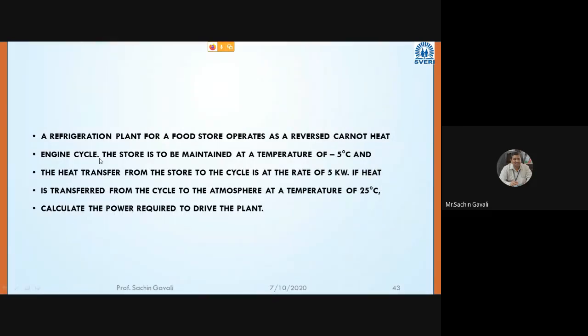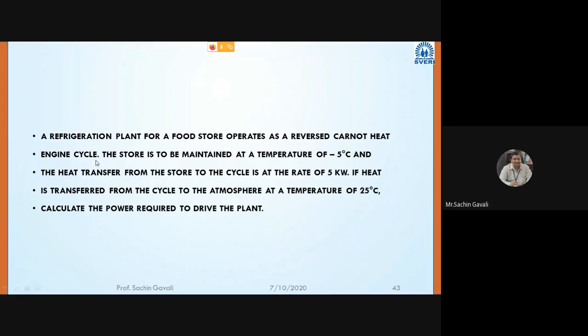So, next numerical, everybody agreed with that claim? The previous numerical. Hello, such kind of numerical may be asked in the GATE examination also. Anybody, Suhas? Understood, sir. Okay, all are okay.